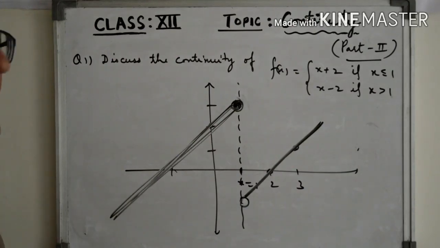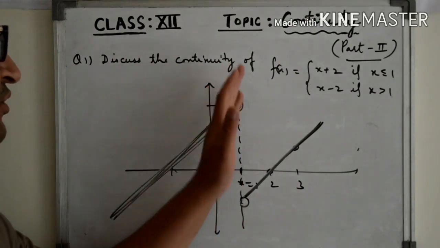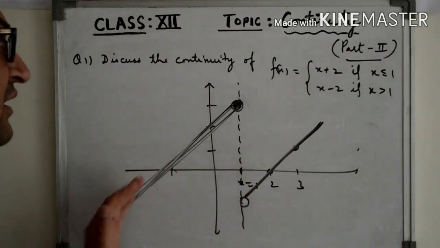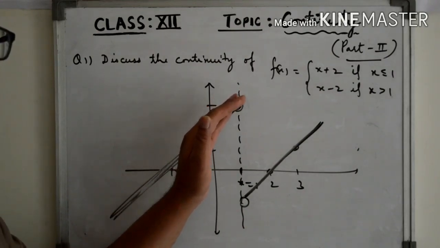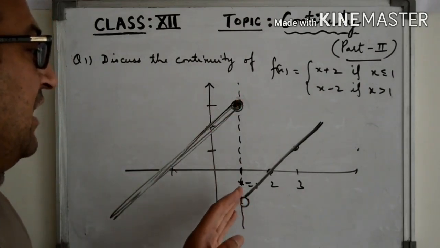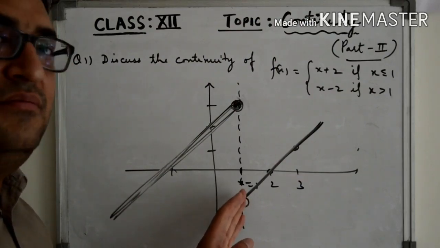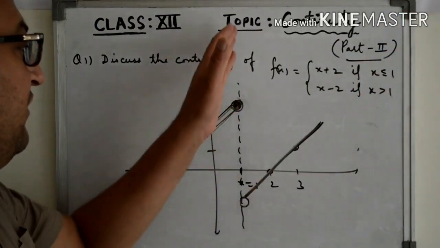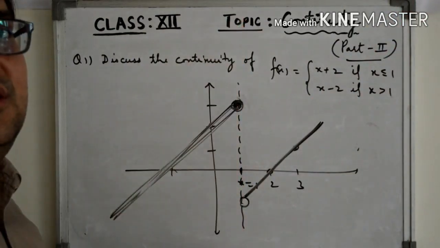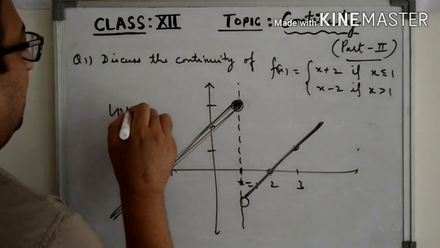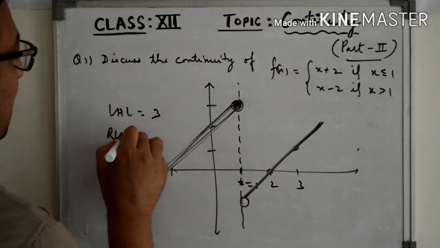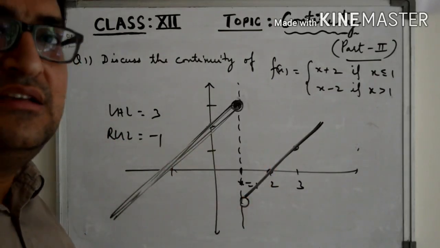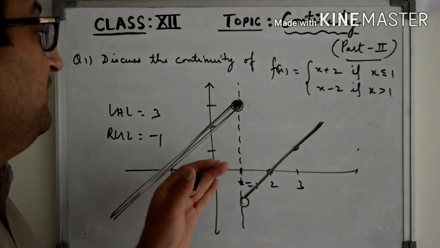So what we checked mathematically, we can also see graphically. For the points in the domain which are less than 1, the function is continuous. That was the first case, when c is less than 1. And again, if c is greater than 1, for the points which are greater than 1, you can see the function is continuous. In the third case, the left hand limit came out to be 3 and the right hand limit came out to be minus 1.